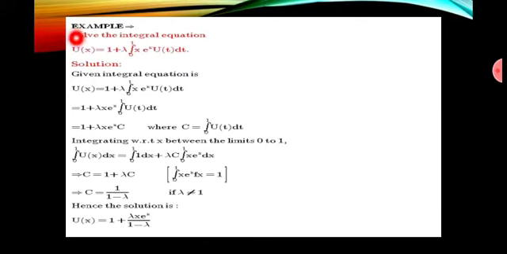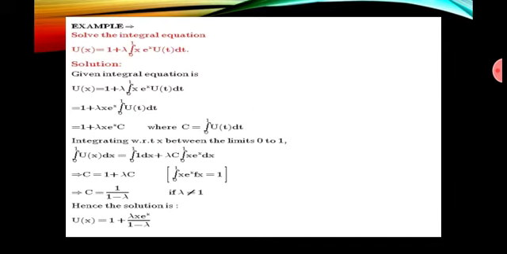Now we have to solve this equation. Here x e^t is treated as a constant because the integration is with respect to t, so these terms come outside, and the integral from 0 to 1 of u(t) dt is our c, the constant which we have to find.